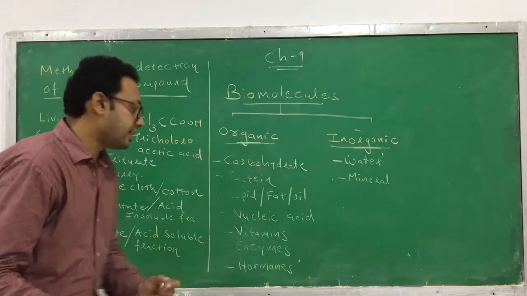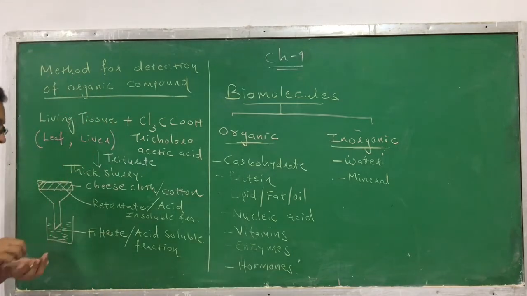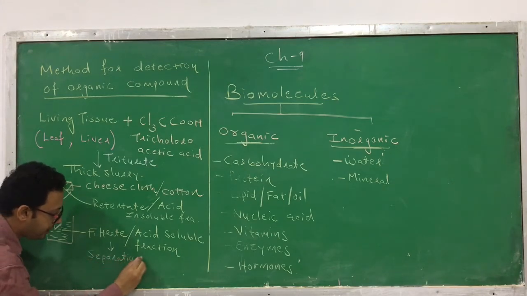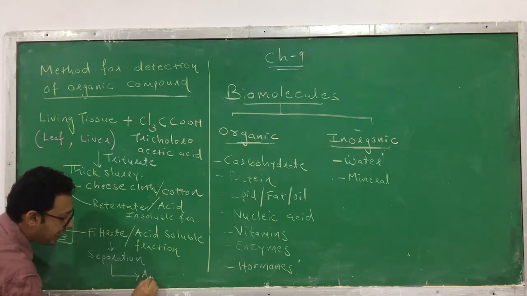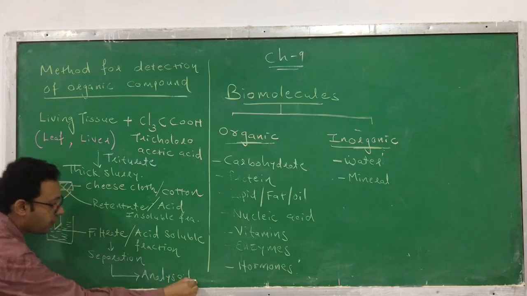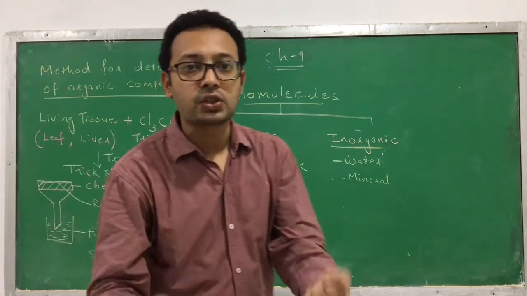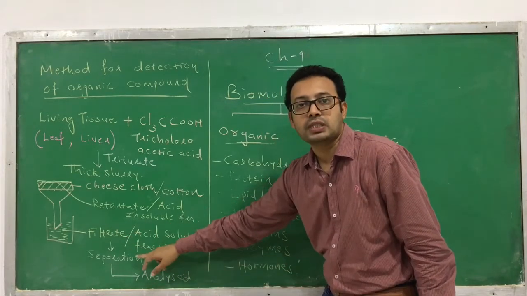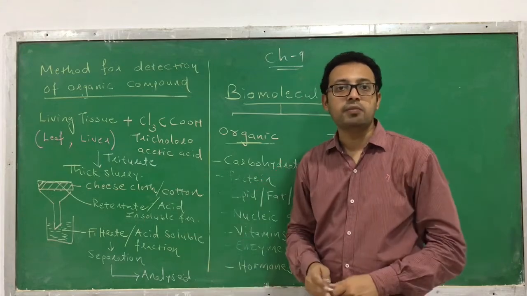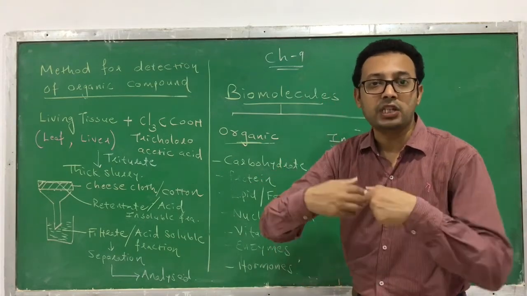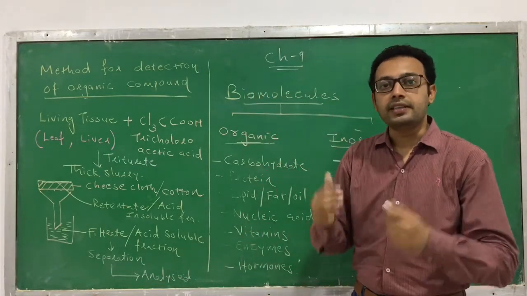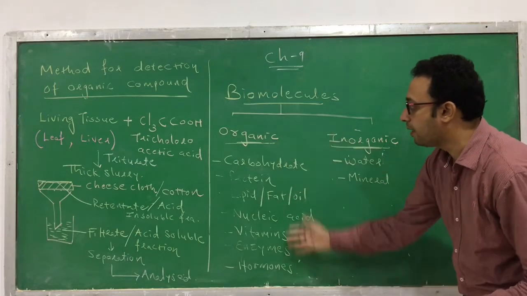The compounds present in the acid soluble fraction are organic compounds that need to be separated and then analyzed. Once it is separated, after separation you can also do purification. So that filtrate is subjected to separation. The different compounds are going to be separated. Once separated, they are purified, and once purified, they are analyzed by different machines, and then you can find such organic compounds in them.